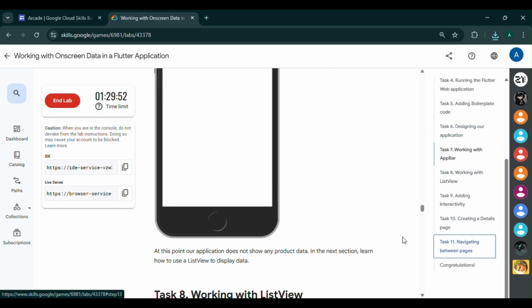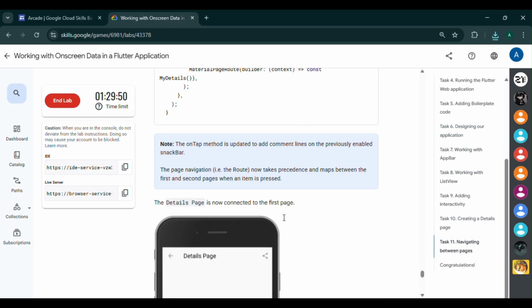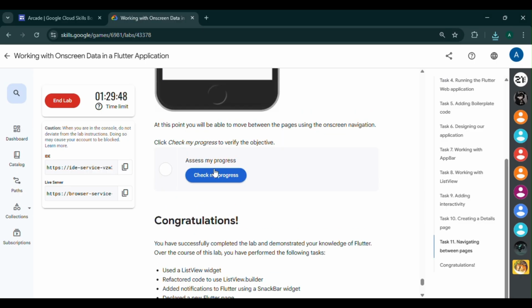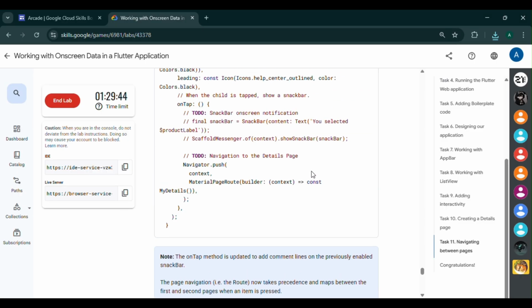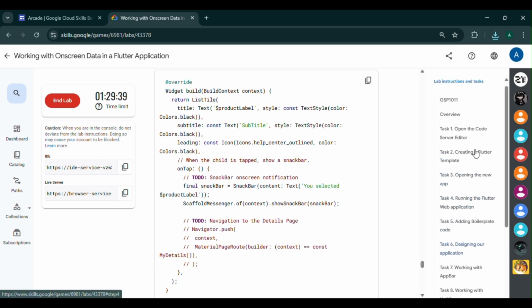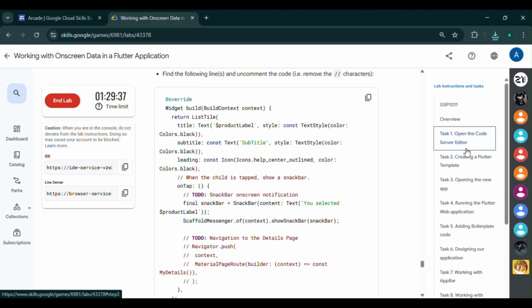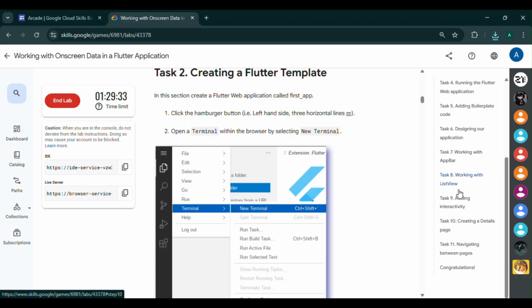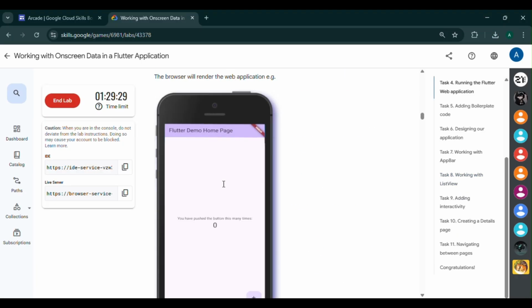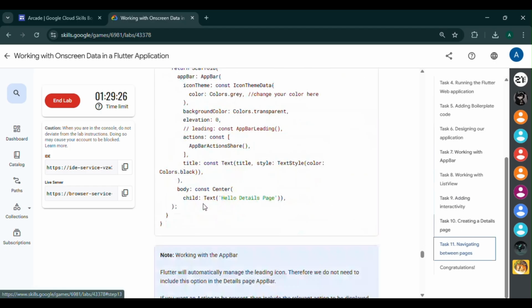However, you don't have to do anything in terms of points, and you can just click check my progress and your lab is completed. You can again go into this IDE and live server and apply all the tasks to it just for your learning purpose. However, it won't be added in points. So you can just end your lab after clicking check my progress here in the last.